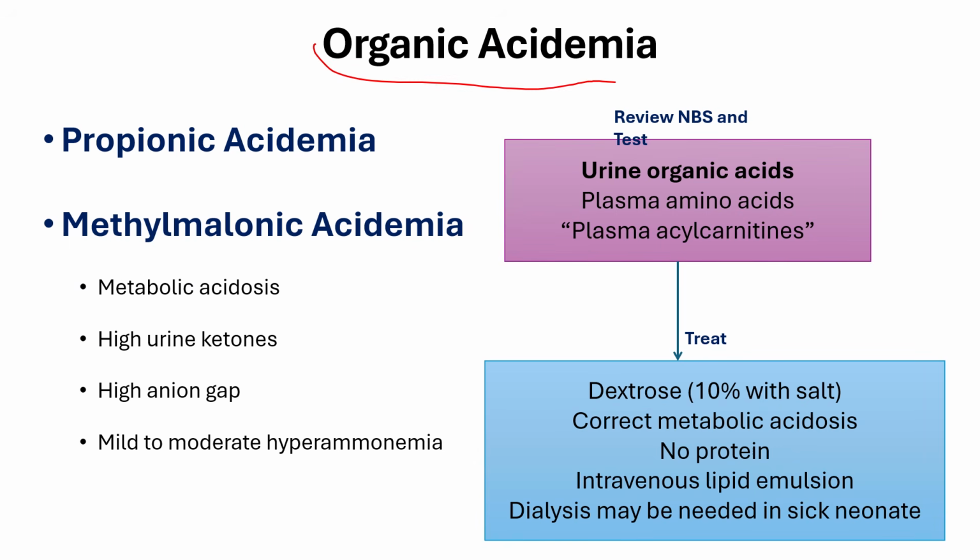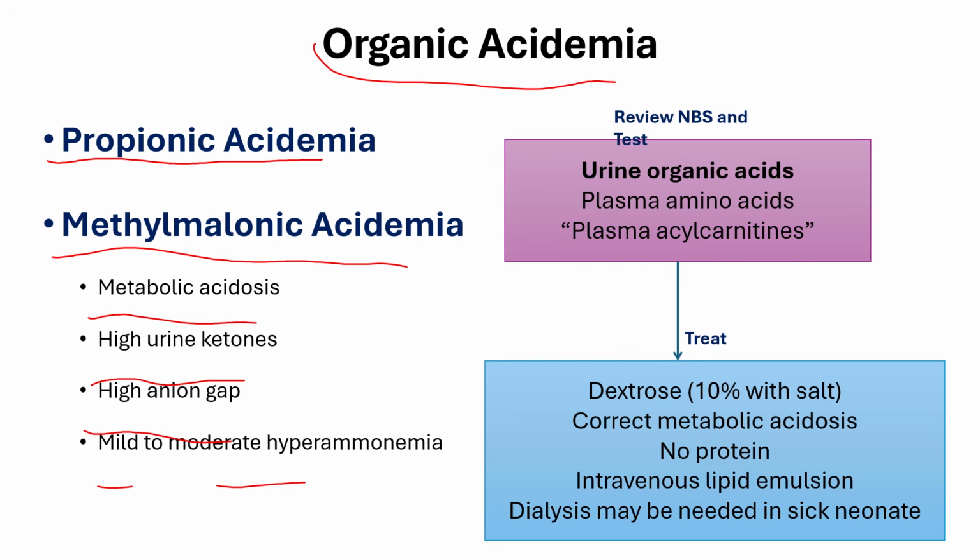Organic acidemia. We have two important conditions of organic acidemia: propionic acidemia and methylmalonic acidemia. Both will present with metabolic acidosis, high urine ketones, high anion gap, and mild to moderate hyperammonemia.